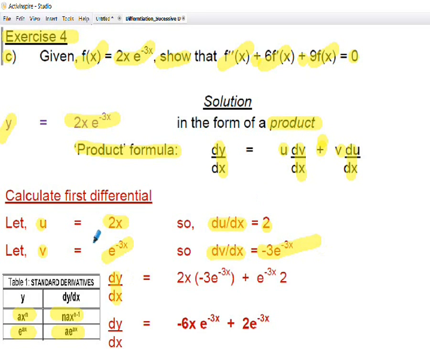Then to find the differential dy by dx, from the formula, we multiply the u, which is 2x in this case, by the differential of v with respect to x. That's the minus 3 e to the minus 3x. And then we add to that the v term, which we said was e to the minus 3x, times the differential of u with respect to x, which is 2. Just tidying it up a little bit, dy by dx is equal to minus 6x e to the minus 3x, the 2 times the minus 3 gives me minus 6 there, and then I just brought a 2 to the front of the second term, plus 2e to the minus 3x.